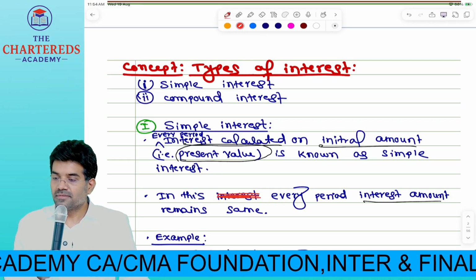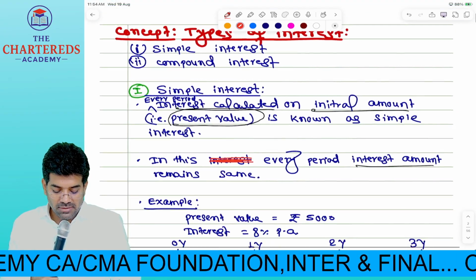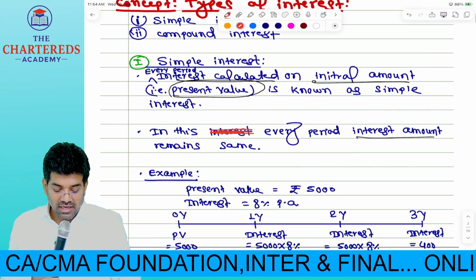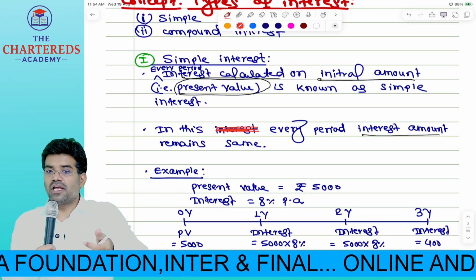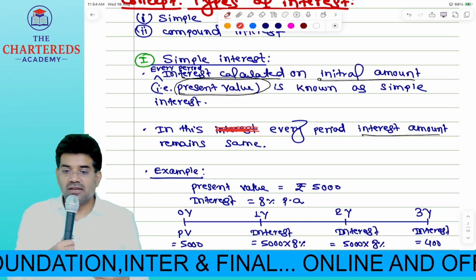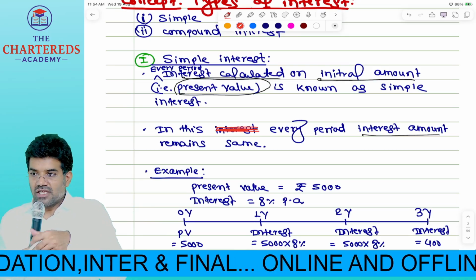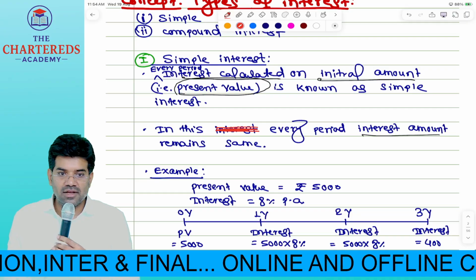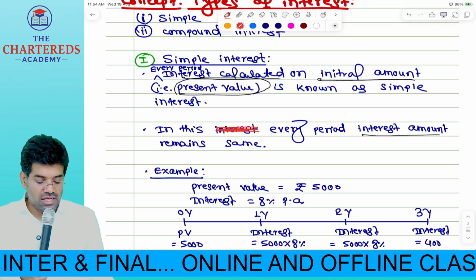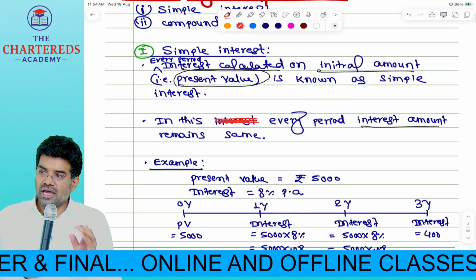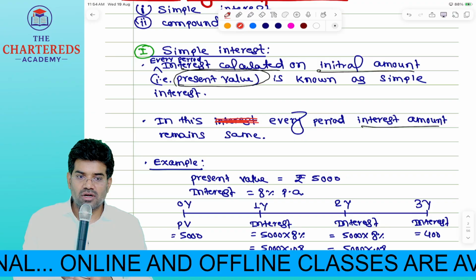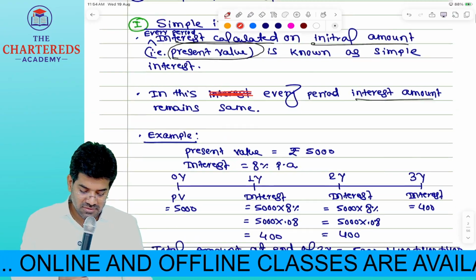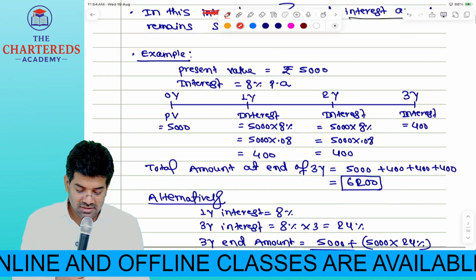So what is simple interest? Interest calculated on initial amount. Initial amount or initial investment can also be called as present value. Today's investment, can I call it as present value? Yes, is known as simple interest. So whenever you calculate interest always on your initial principal, we call it as simple interest. So that is what is shown here.